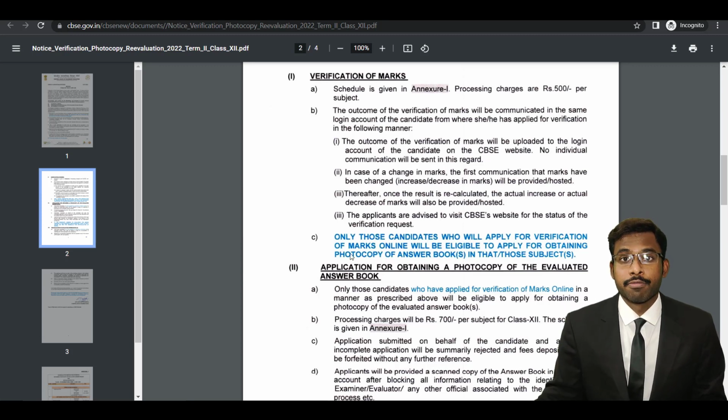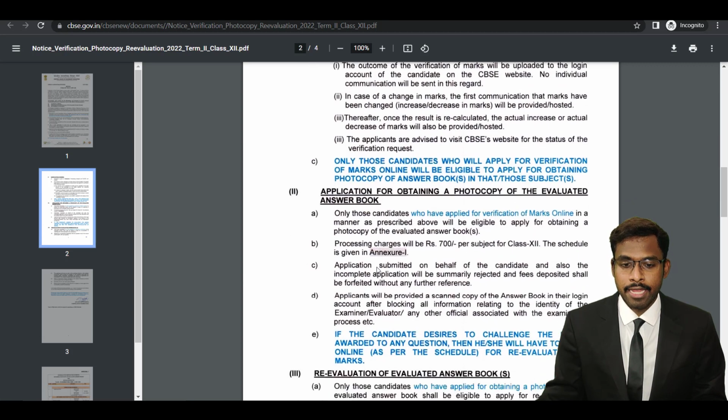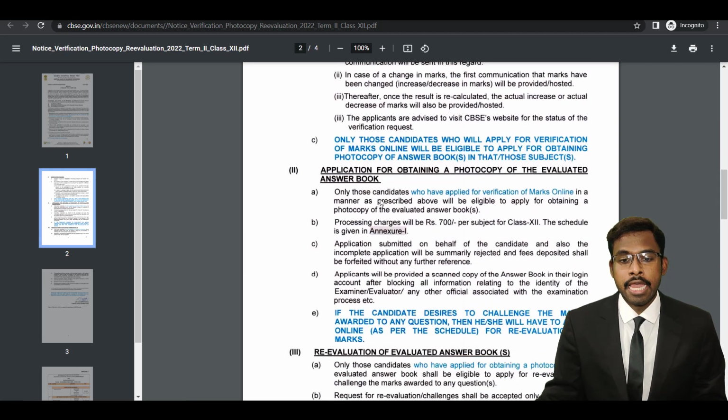So now I'll talk about the procedure for obtaining the photocopy of the answer booklet. Okay, the application for obtaining a photocopy of the evaluated answer booklet is given below. Only those candidates who have applied for verification of marks online in the manner prescribed above will be eligible to apply for obtaining the photocopy of the evaluated answer booklet. So only those people who have applied for verification are eligible to apply for a photocopy. And the processing charges for the photocopy will be 700 rupees per subject for class 12, and the schedule is given in the actual one, which I'll be talking about later.